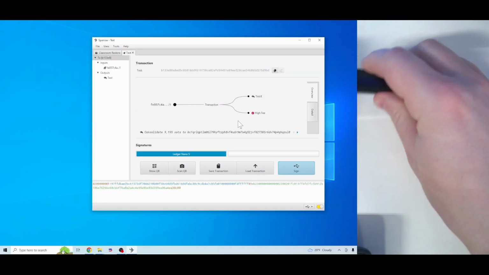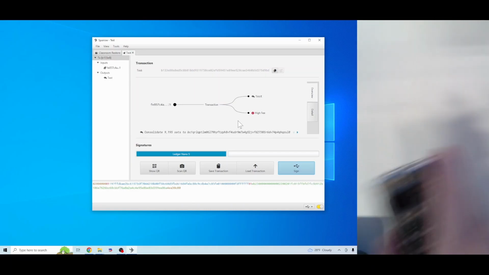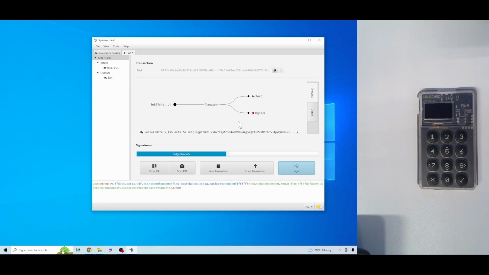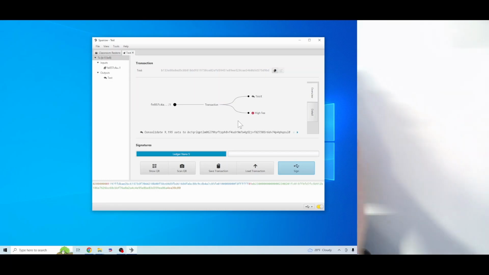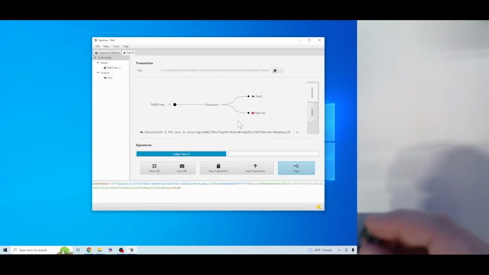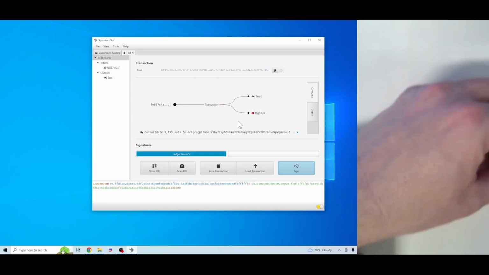So in order to sign from our ColdCard, because in this case we're restoring this wallet, I went ahead and assumed that we hadn't configured our ColdCard yet to interact with this wallet. So actually one of the first things we need to do is register this wallet on our ColdCard. So to do that, we take out the micro SD. I'll be plugging it into the computer.